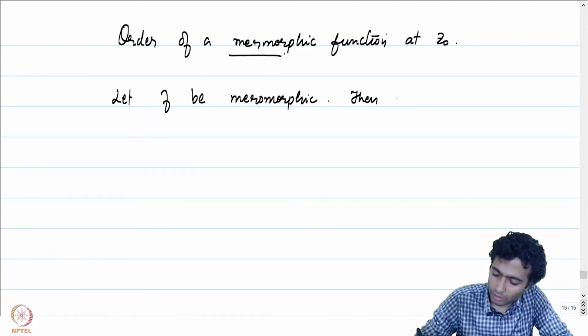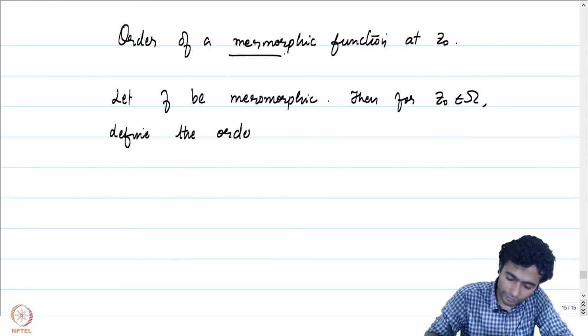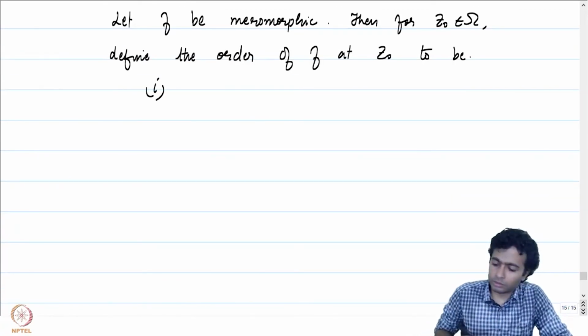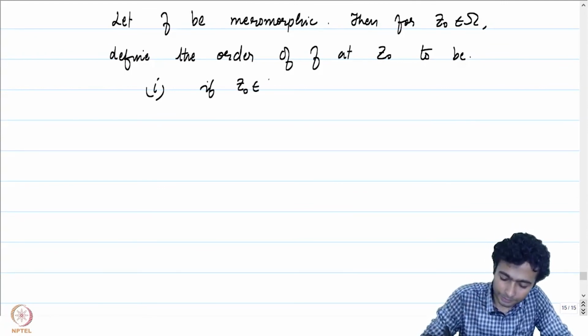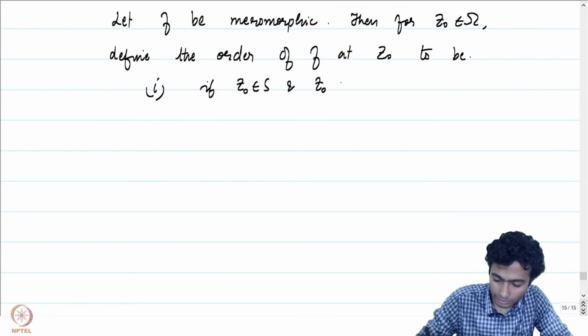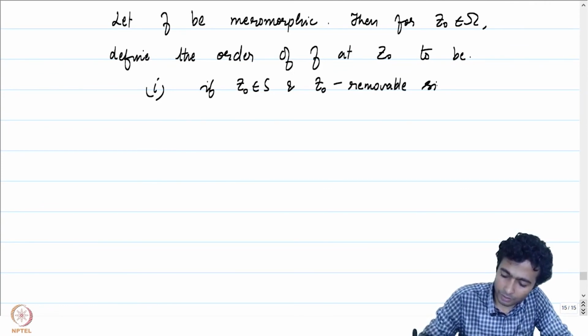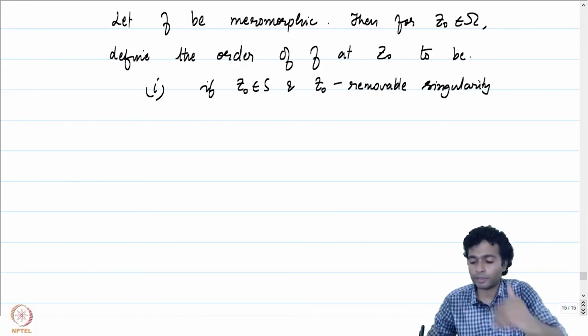Then for z0 in omega, define the order of f at z naught to be as follows. If z0 is in capital S and z0 is a removable singularity, suppose this is the case we are in. It can happen that z0 is in capital S because z0 is taken to be some arbitrary point in omega.